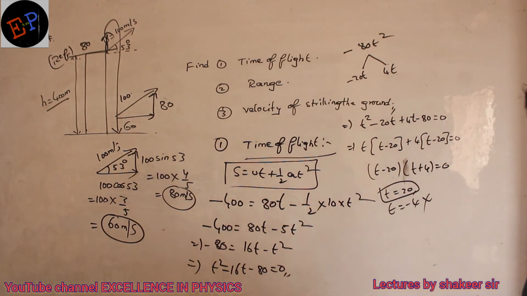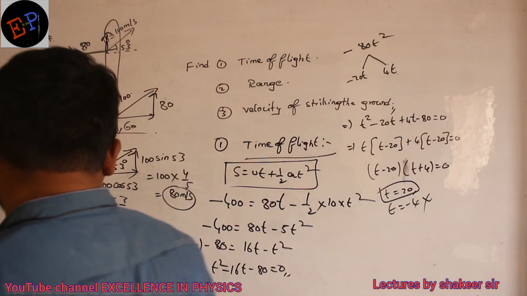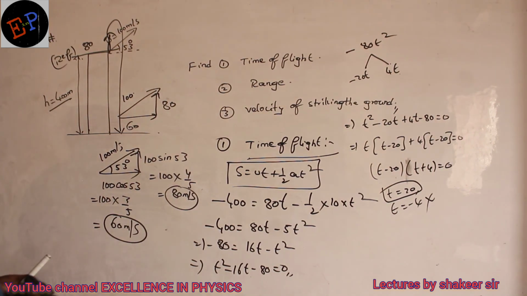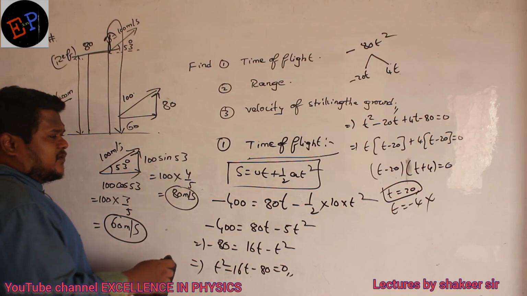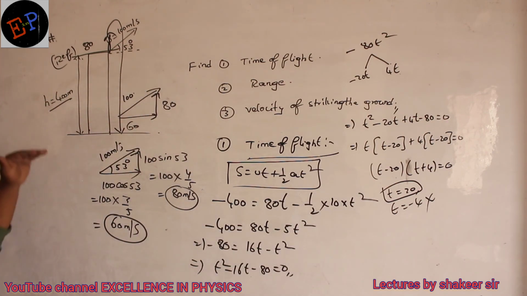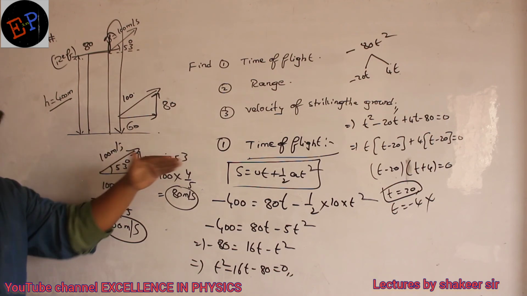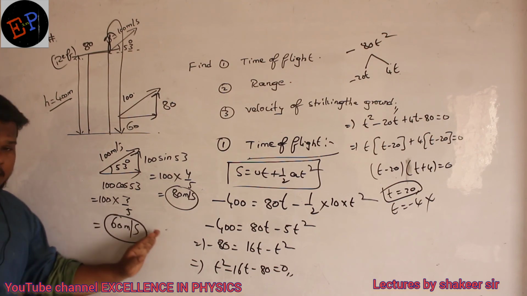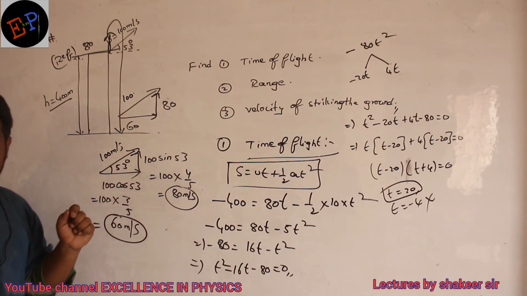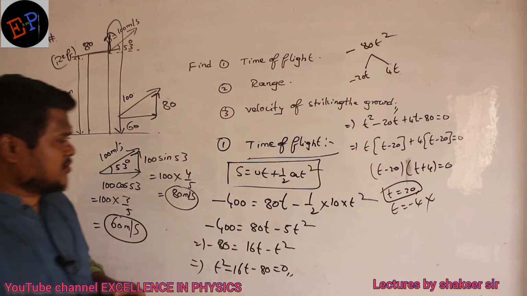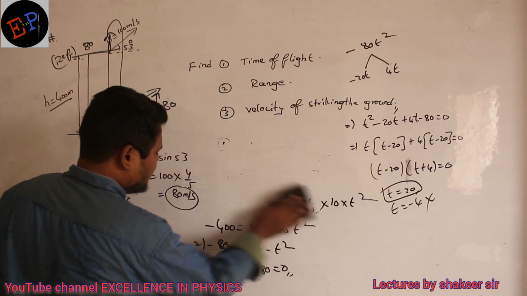Range, how can I calculate? First of all, what is the second question he is asking? Range of the projectile. Time of flight I have already calculated. Time of flight is 20. And what is the horizontal velocity? Horizontal velocity is 60. So when a body is thrown horizontally, and time of flight is there, we already have an equation to calculate horizontal distance. Clear? So therefore, how can I calculate range?